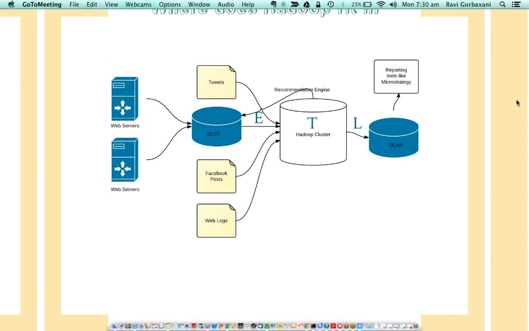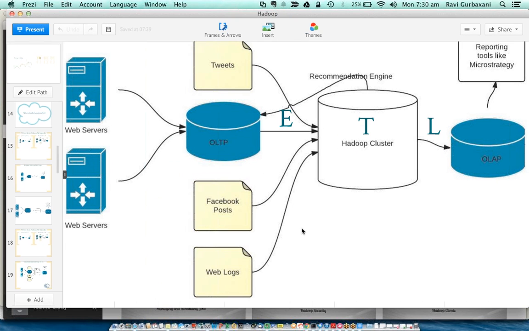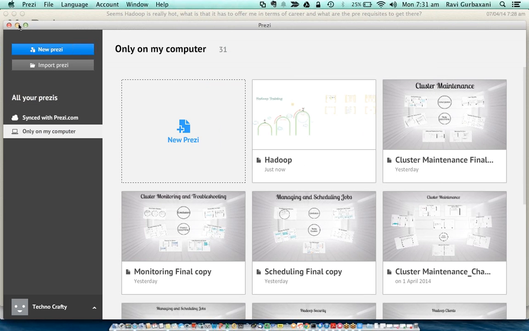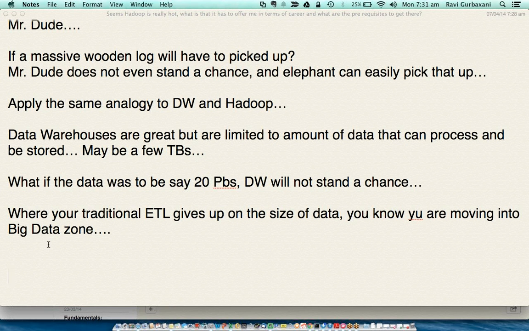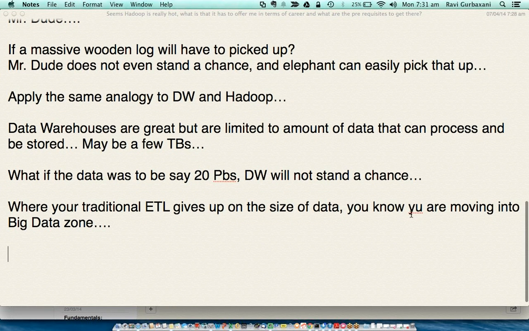Ravi, a follow-up question. Are there any limitations on how much data the Hadoop cluster can handle? Say if I have 5 or 6 sources, a lot of tweets are coming in, a lot of unstructured data is available, what is the performance expectation as to when that data will be aggregated and available in the data warehouse?